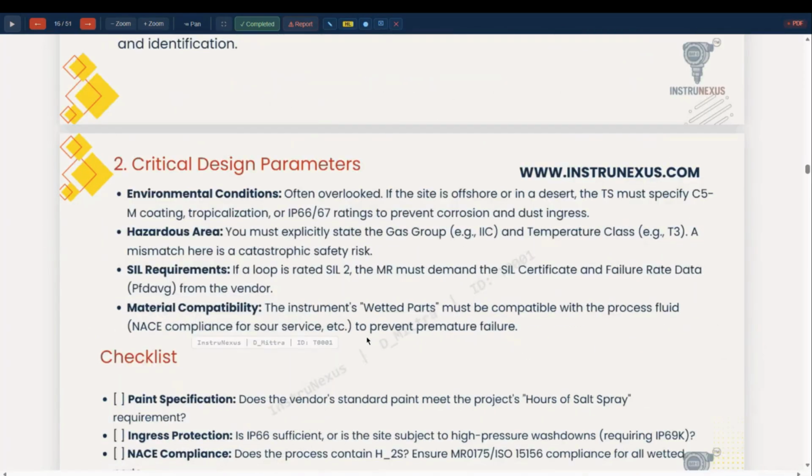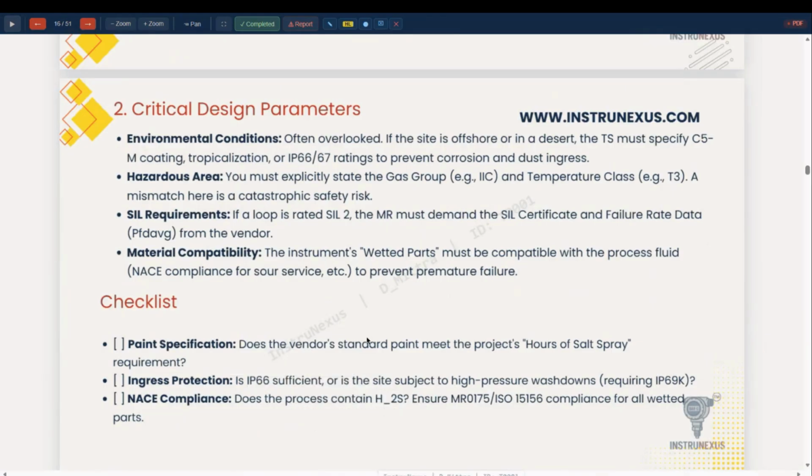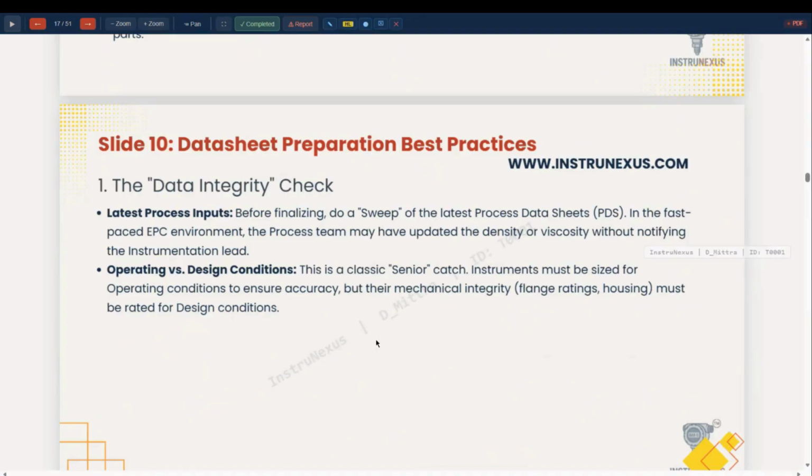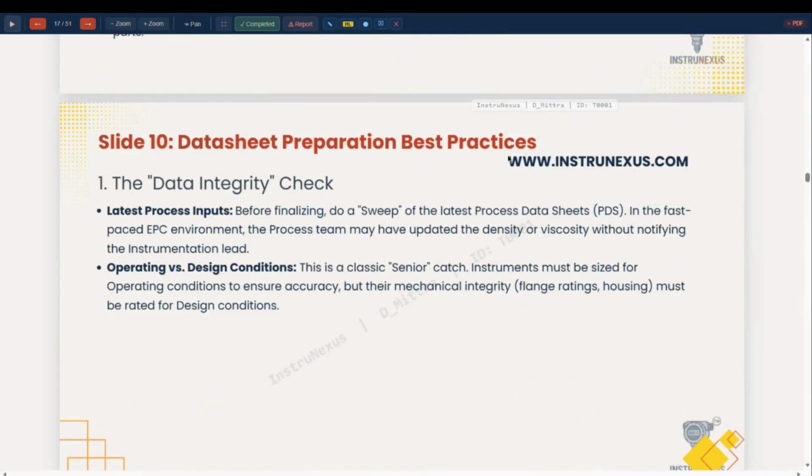Critical design parameters: environment condition, the hazardous area, the cell requirement, material compatibility, paint specification, ingress protection specification, and NACE compliance. All these things are the checklist for critical design parameters and have to be complied with. Datasheet preparation best practice: latest process input, operating and design conditions. These are the two critical points to ensure that the datasheet is perfect.